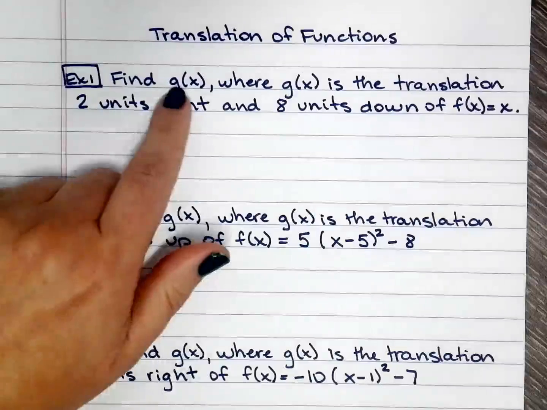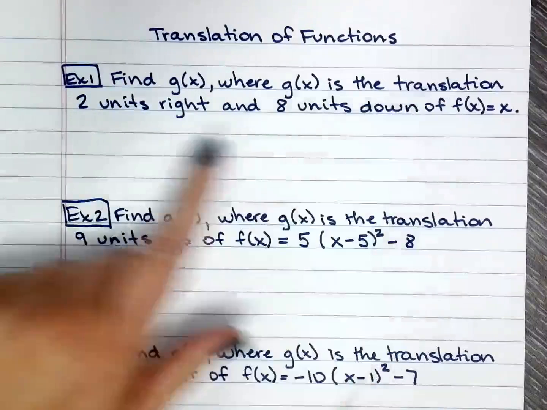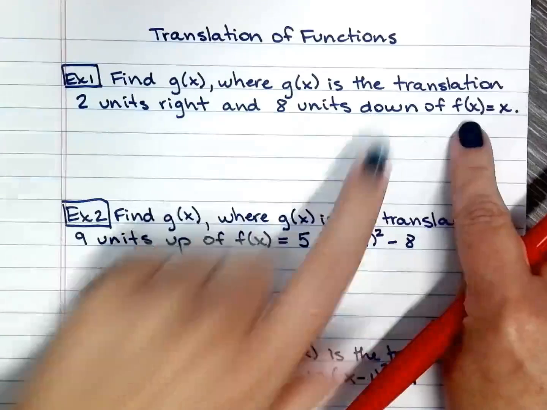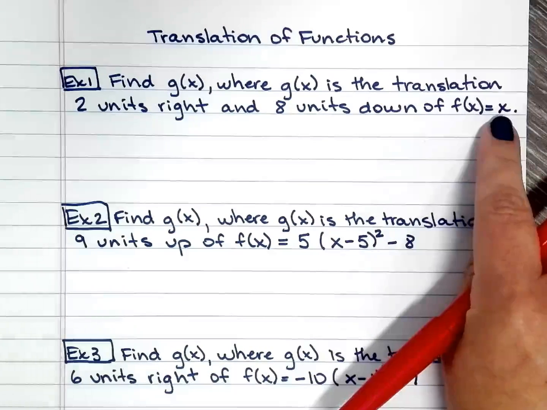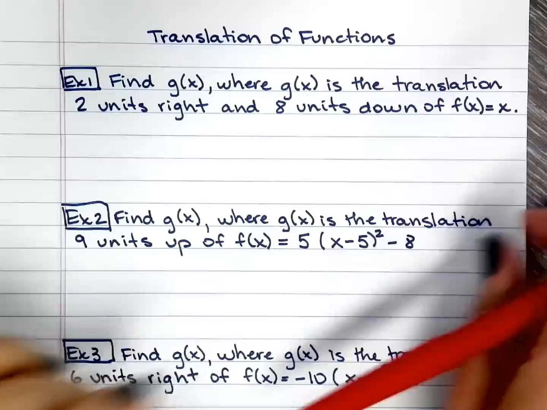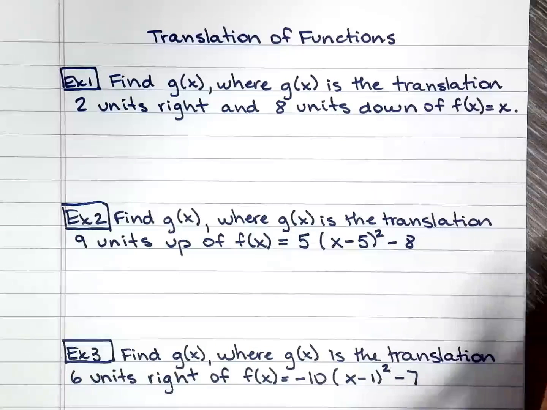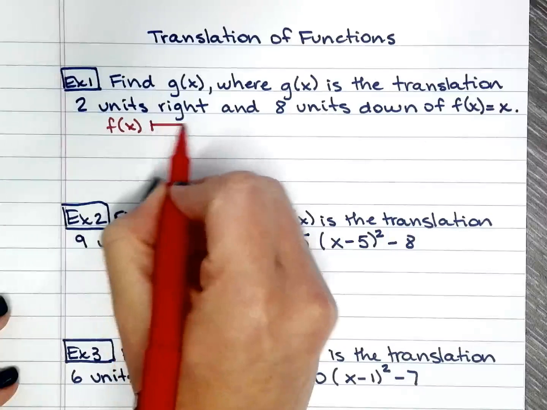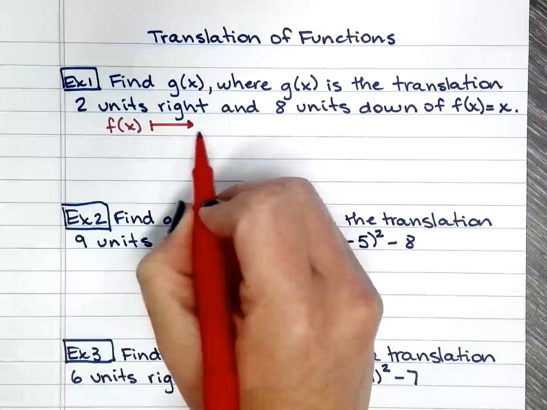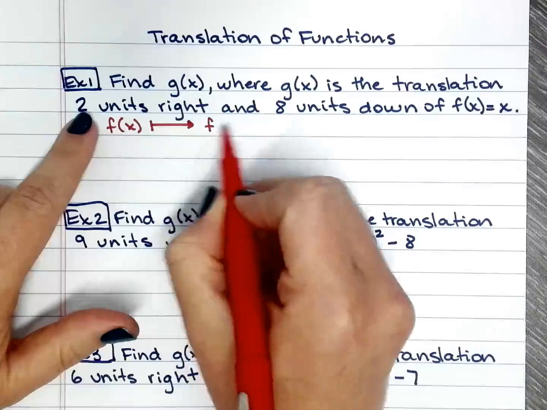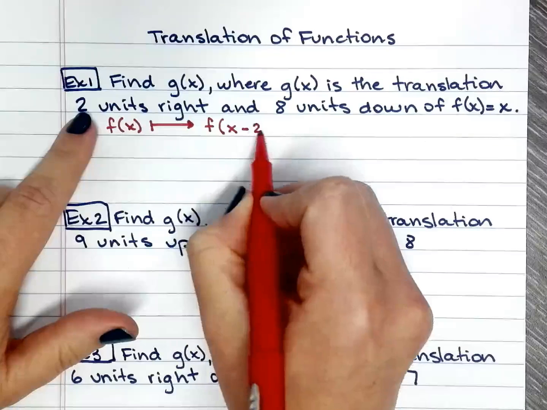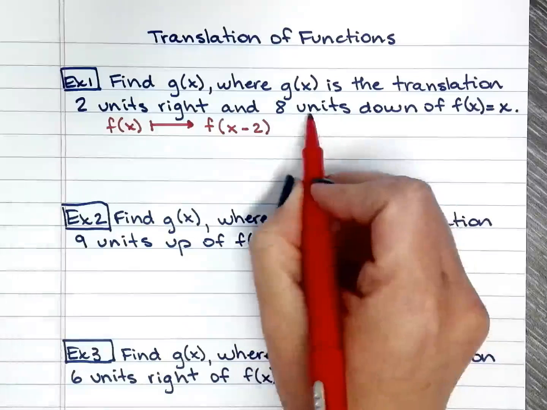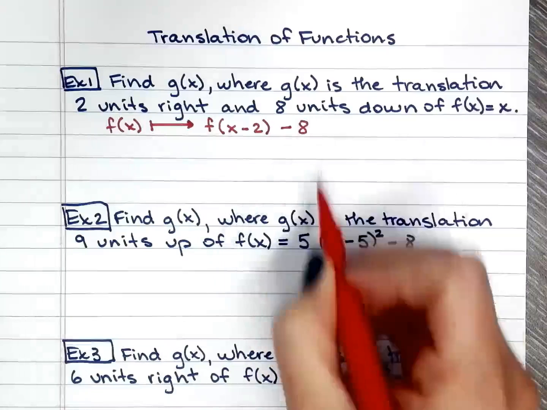We're trying to find g of x, where g of x is a translation 2 units to the right and 8 units down of f of x. And f of x is just x. Remember that x is just a linear function, straight x. Okay, so here I have f of x, and I will do the translation. I'm translating 2 units right, so remember, it's minus 2. And then down 8 units, so minus 8.